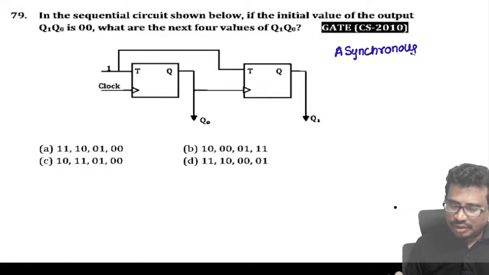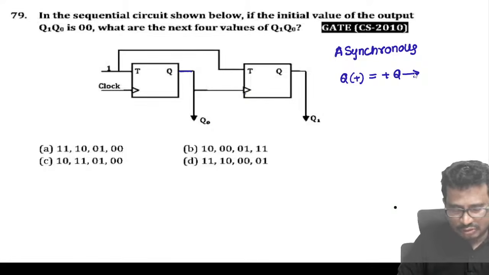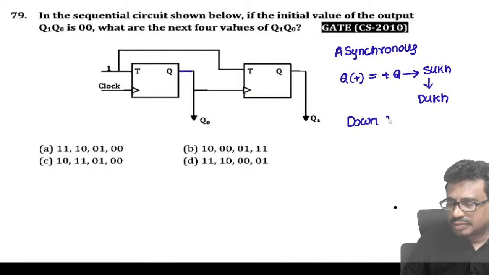Look here: the clock is given at Q, and the trigger is a positive trigger. So that means Q into plus, which means plus Q will come. Plus Q का मतलब, this is in कौन सा state में है, that is in the सुख में. अगर सुख में आए तो सुख के बाद क्या आएगा, दुख आएगा. So that means this is a down counter.